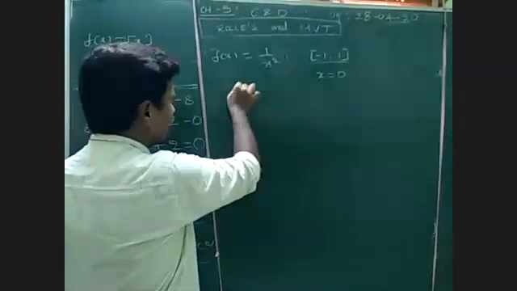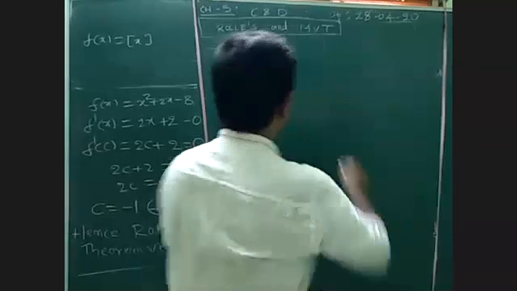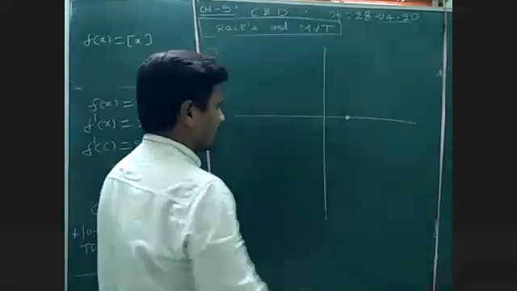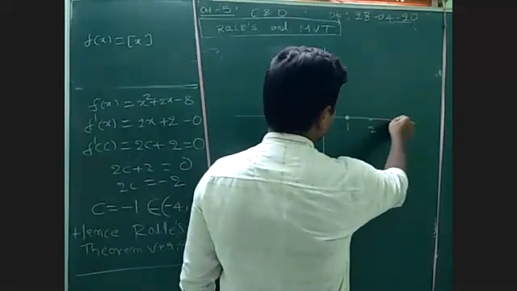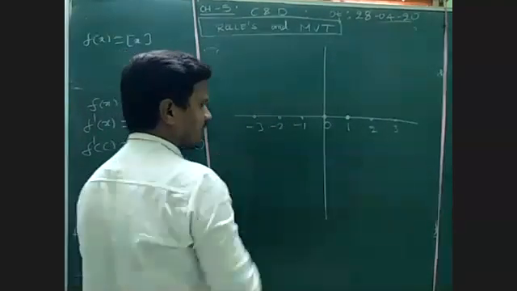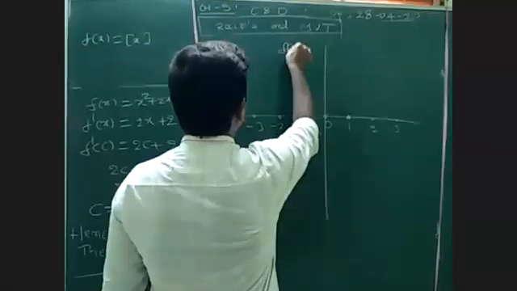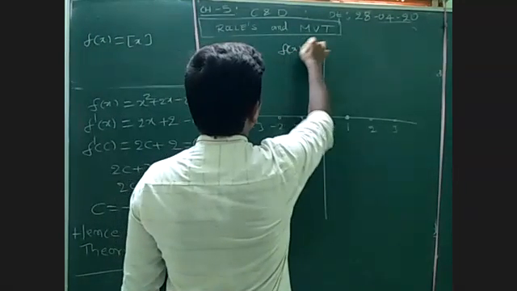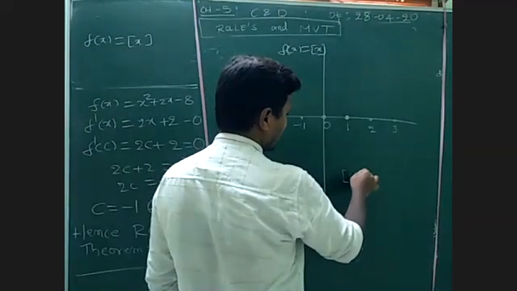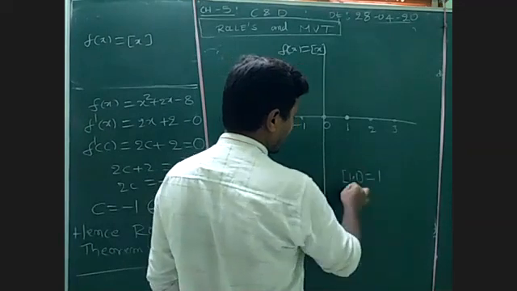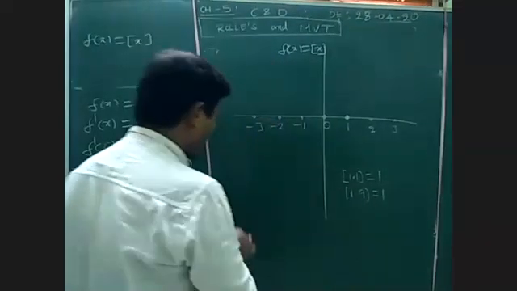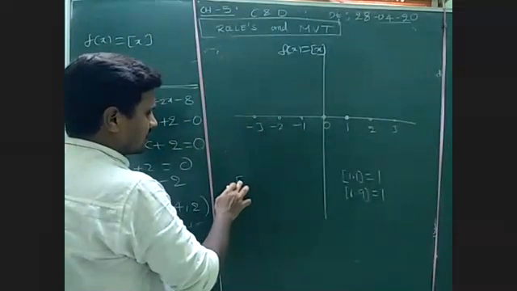Even let us check here this function, step x. If we draw that graph, at every integer it is not continuous. Why? Because I need to take 1, 2, 3, here 0, minus 1, minus 2, minus 3, and so on. I'm taking the function as step x, a greatest integer function. Already we observed that 1.1 value is 1 only, 1.9 is also 1. But for every integer we get the same value. So that is called the integer function.